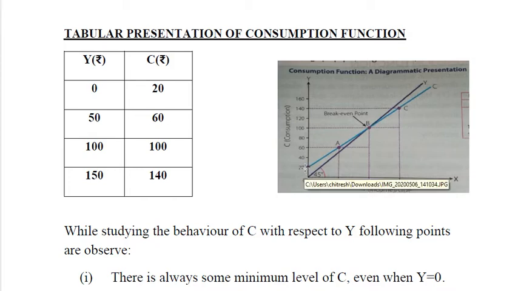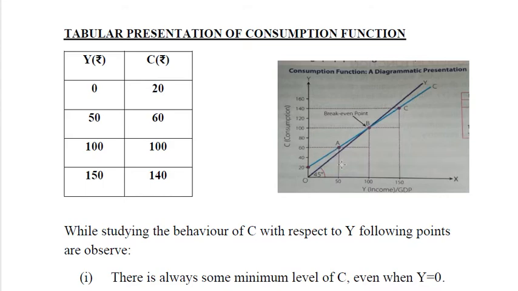This is called autonomous consumption, and as the income increases consumption also increases. Like at the second stage when income becomes 50, consumption is 60. So at the point A, when income is 50, consumption is 60.